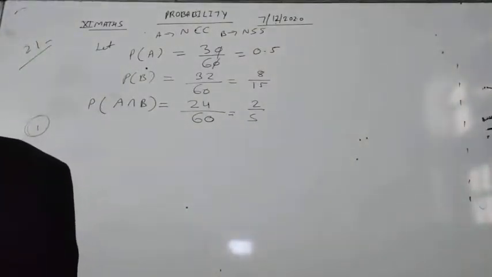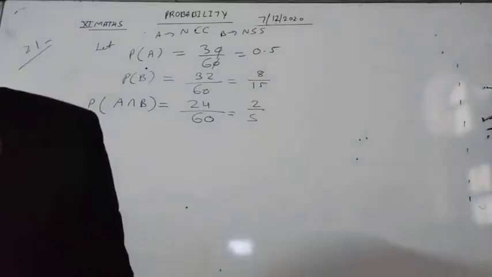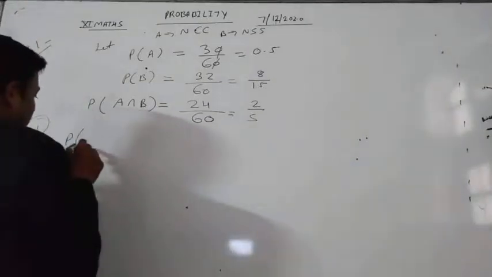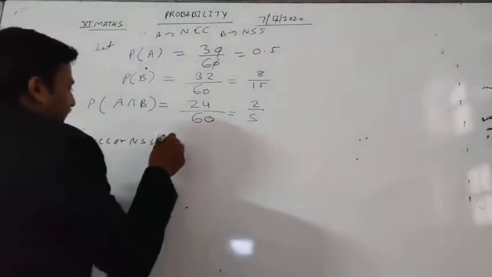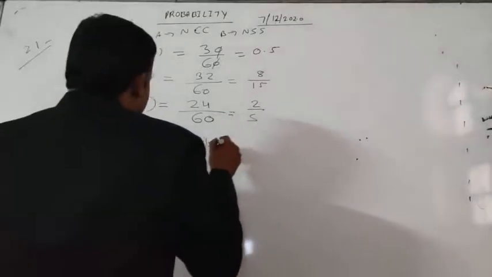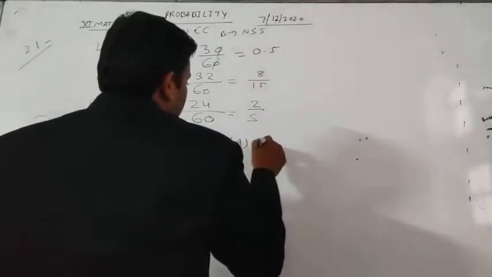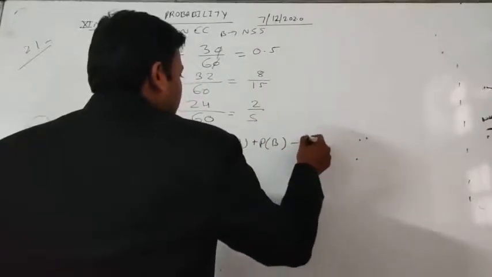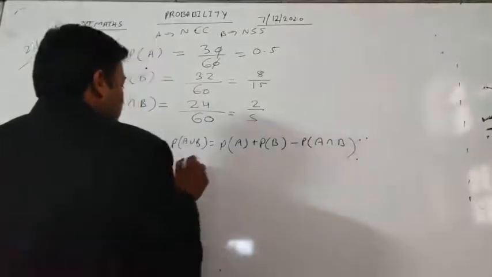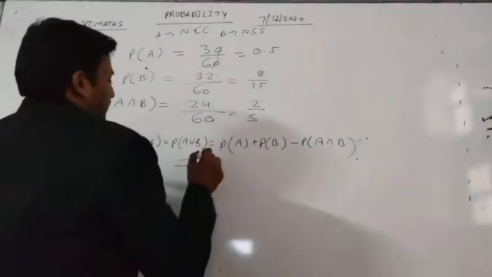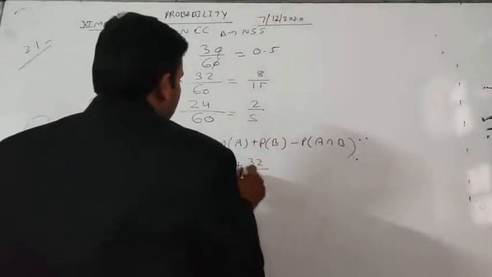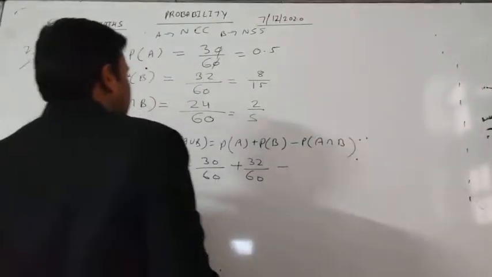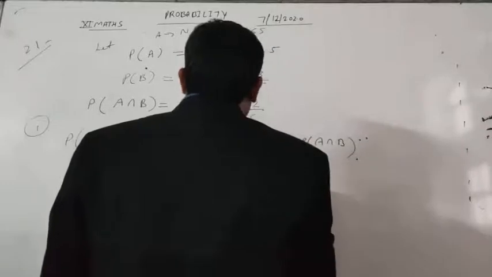The student opted for NCC or NSS. So the probability of obtaining NCC or NSS is equal to the probability of A union B, which is probability of A plus probability of B minus probability of A intersection B. So probability of A is 30 by 60, probability of B is 32 by 60, and probability of A intersection B is 24 by 60.